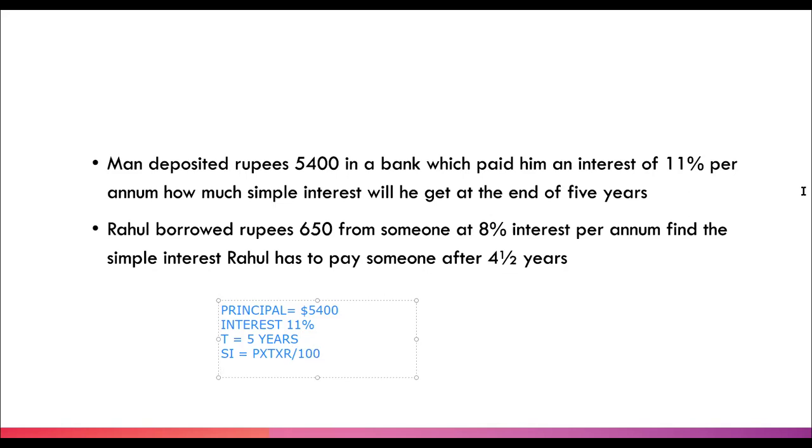So what will it come up with? It will be 5,400 into 11 into 5. Super easy equation with no fractions and no decimals.